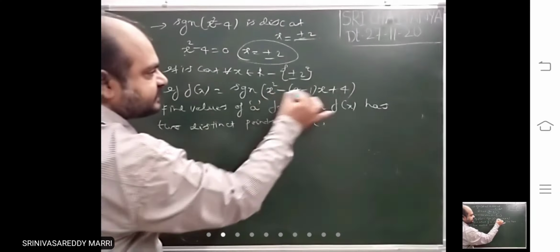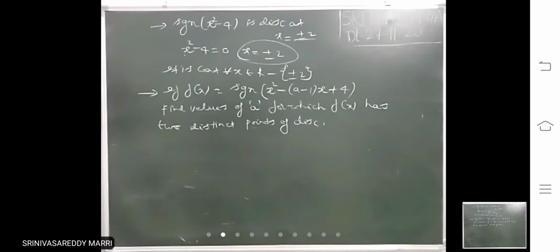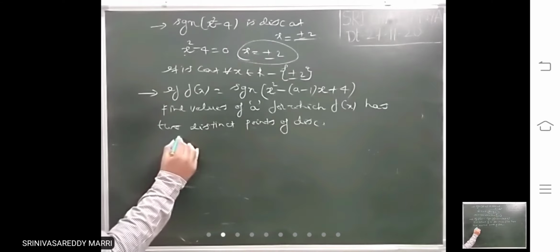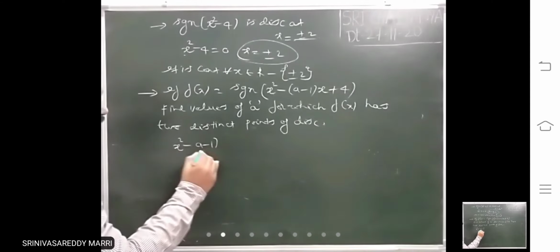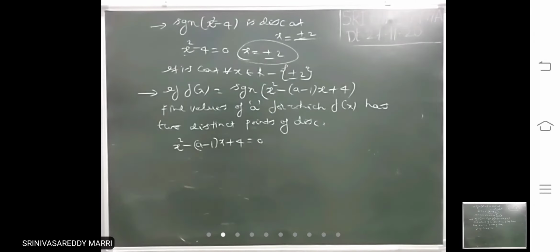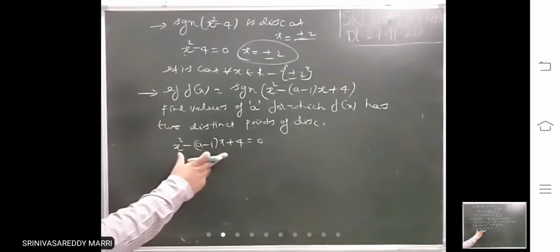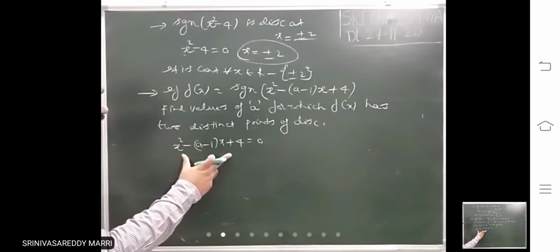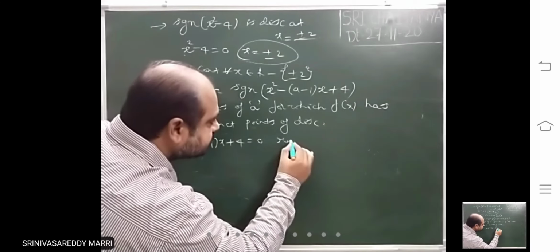So this is just like signum of f of x, where it will be discontinuous, you equate that to 0. That means if you solve for x, you must get real and distinct roots.